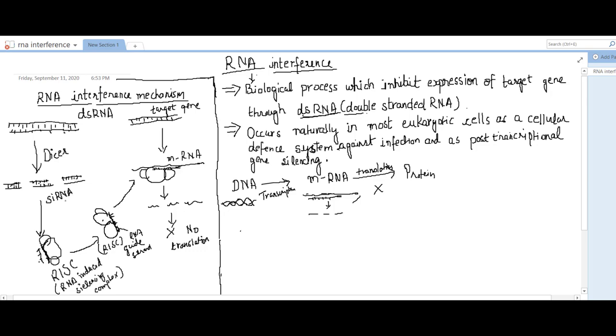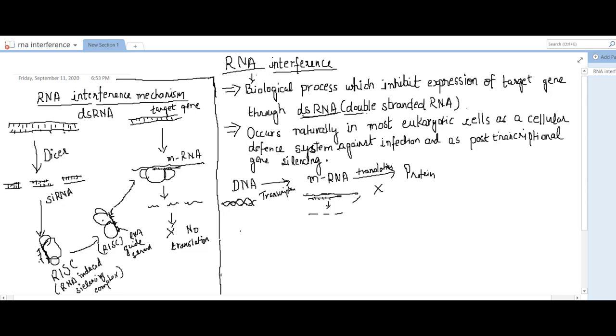This small interfering RNA gets attached to different proteins, and this is known as the RISC complex. The full form of RISC is RNA-induced silencing complex. This RISC complex selects one strand of RNA and the other strand gets degraded. This single strand which is selected by this complex is known as the guide strand.